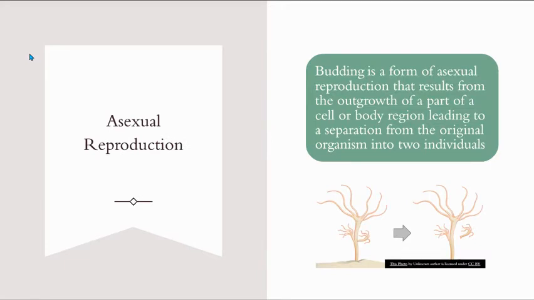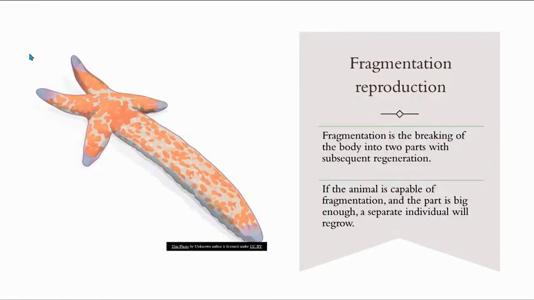Budding, which is a form of asexual reproduction, results from the outgrowth of a part of a cell or body region, leading to a separation from the original organism into two individuals. So, just a part of the body of the parent breaks off, and then it grows into a new individual. Fragmentation is the breaking of the body into two parts with subsequent regeneration, and it is seen in starfish. So, any part of the body that is broken off will just regrow into a full organism.